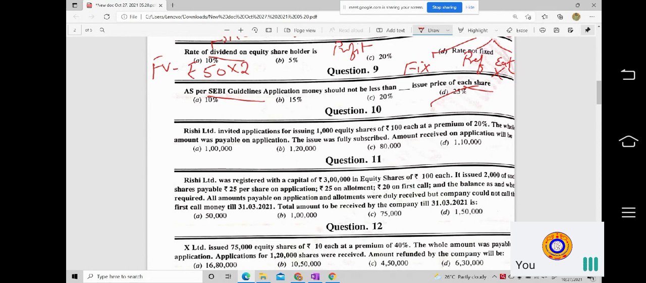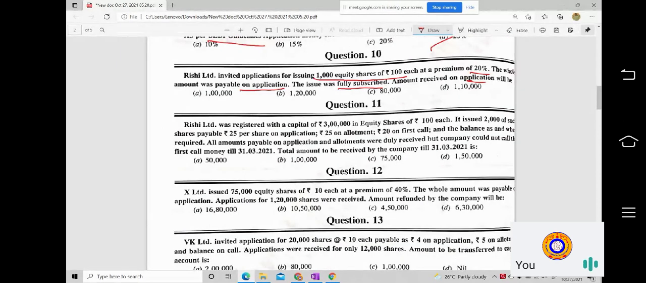We discussed the methods, right? Lump sum. Very good. Because the question mentions it very clearly over here: the whole amount was payable on application. So this is the clue. The whole amount payable on application is the clue for this particular question. So you have to understand how much will have been received.